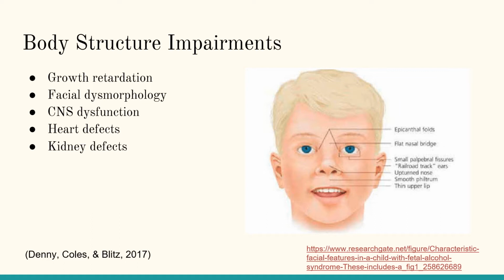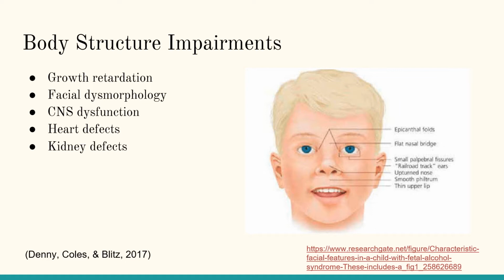Children with FAS are susceptible to many body structure impairments. They can have prenatal and/or postnatal growth retardation, which means they are in the 10th percentile or less for their growth, including weight and height. They have abnormal facial features, including a flat nasal bridge, smooth ridge between the nose and upper lip, thin upper lip, and an upturned nose.